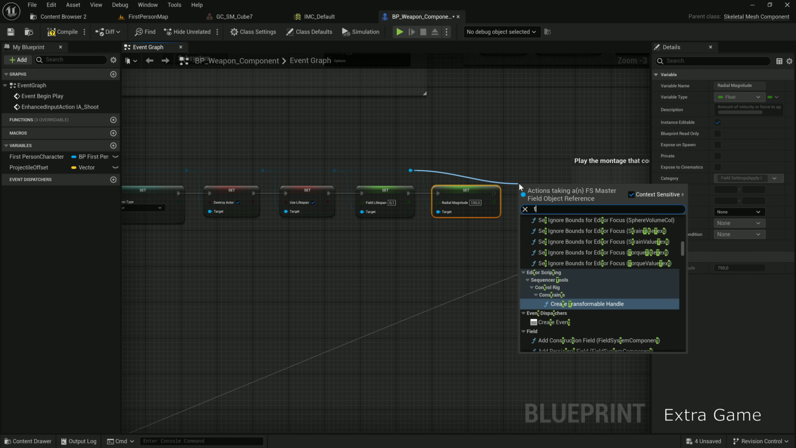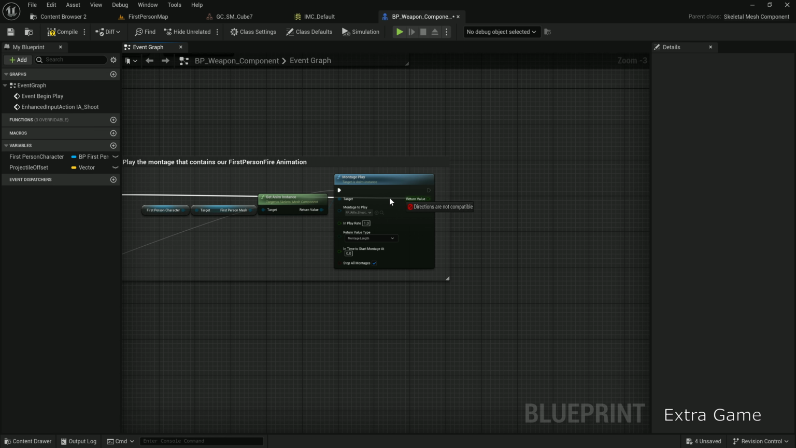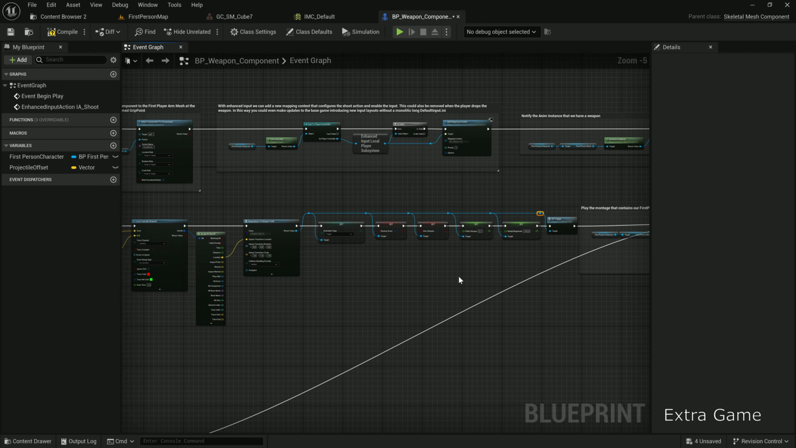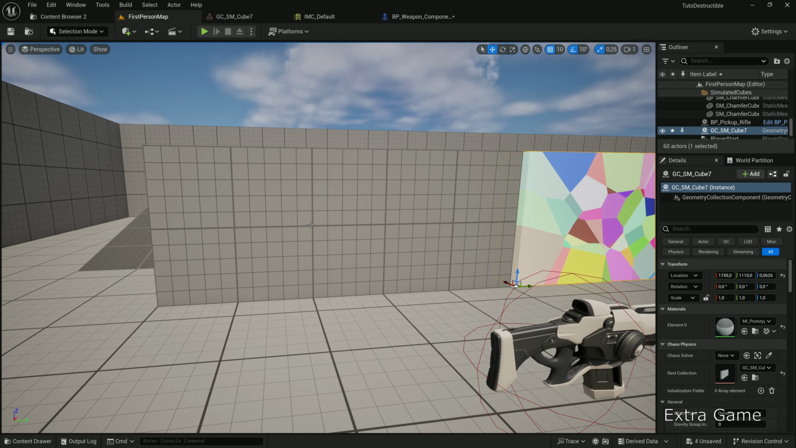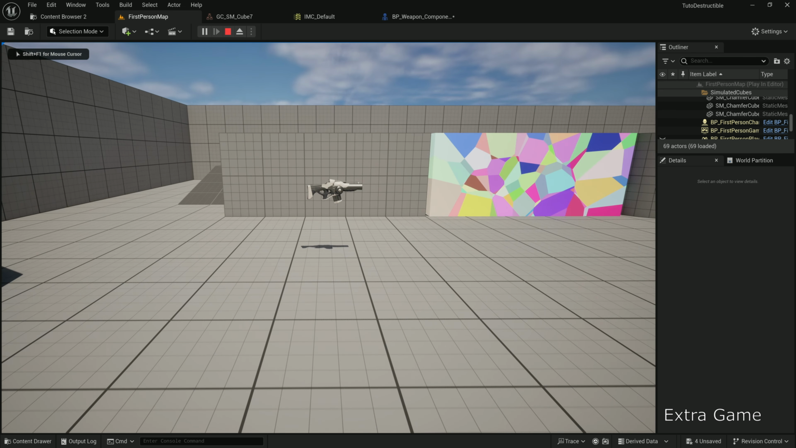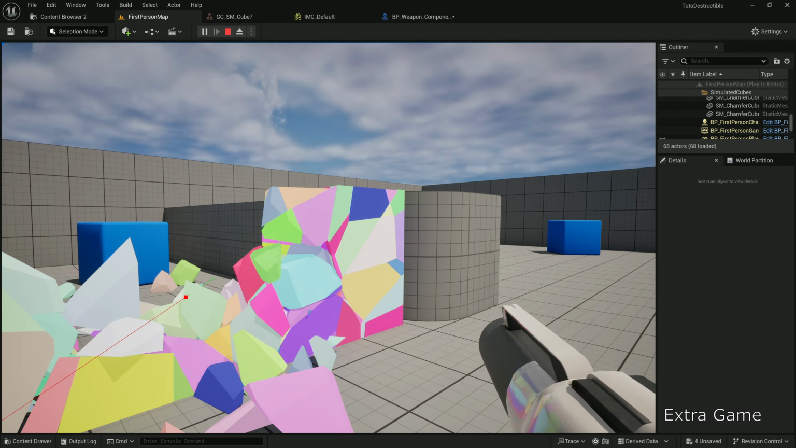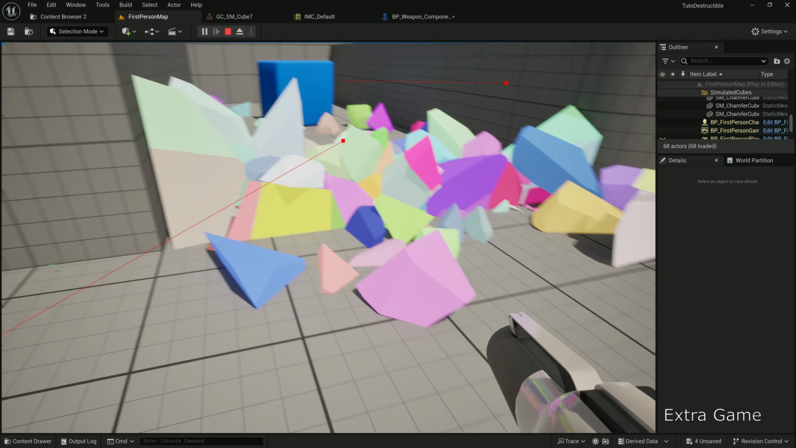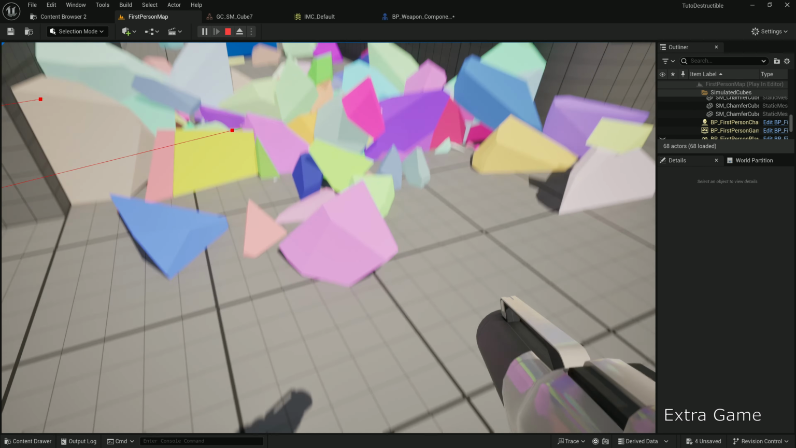Finally, trigger it with CE trigger. Connect to the weapon recoil animation. Compile and test. Now, when you shoot, the wall explodes at the impact point. Tweak the parameters for the field and wall to fine-tune. I'll show the wall ones next.